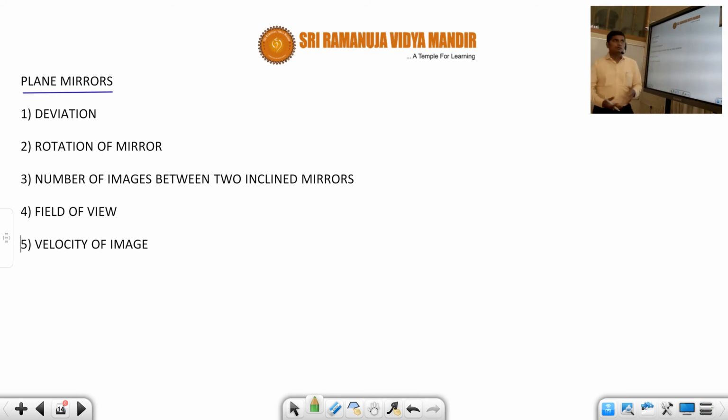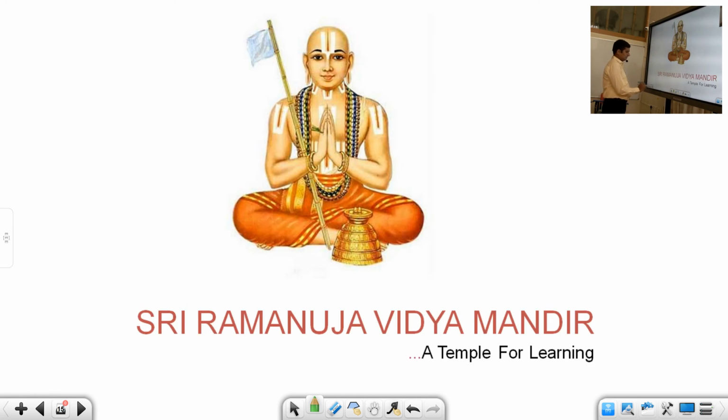Those are the important points regarding the plane mirror. Now let us move to the actual models of problems in the plane mirror. Until now, whatever we have discussed is just a basic introduction. We have not actually started our topic. The actual topic starts from here, that is plane mirrors, where first we will study deviation, then rotation of mirror, number of images between two inclined mirrors, field of view, and velocity of image. Out of which the first one is deviation.